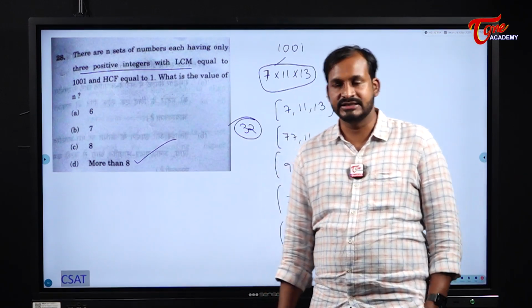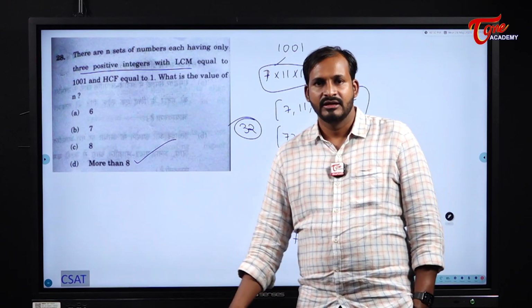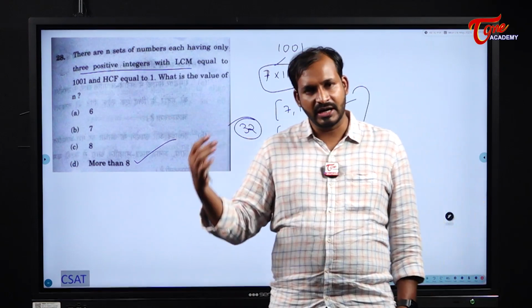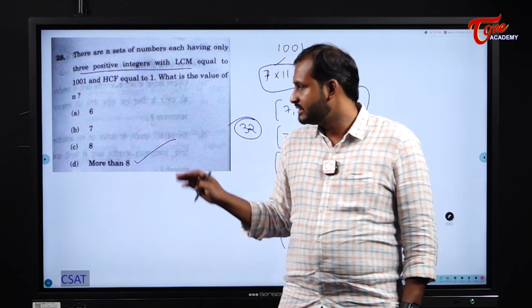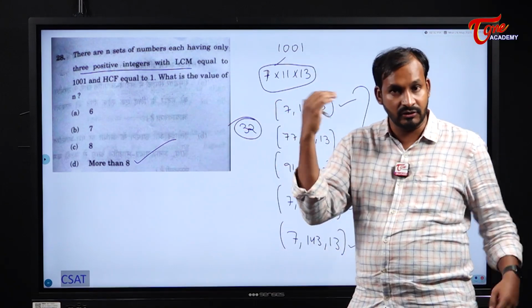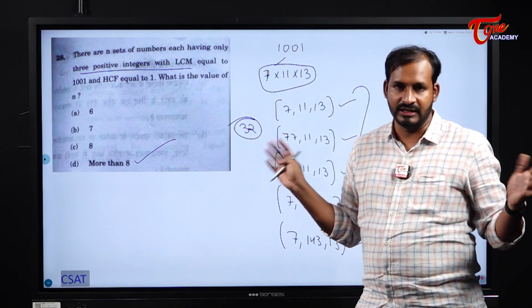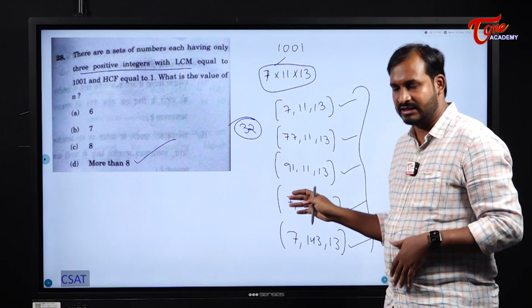This is a little bit tricky. You cannot write all the 32. If you keep on writing all the chances, it will waste your time. Just write up to 8, that too if it is possible for you, and then leave it. Okay, more than 8 possibilities are there here.